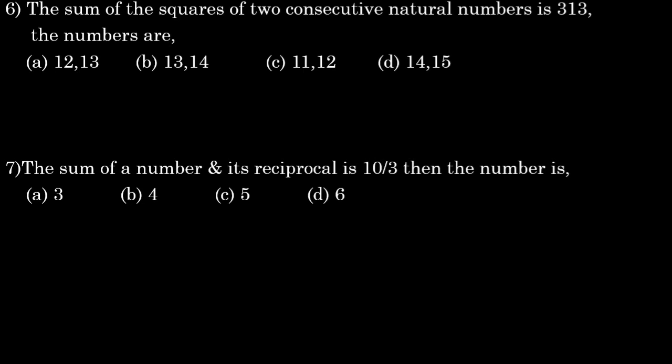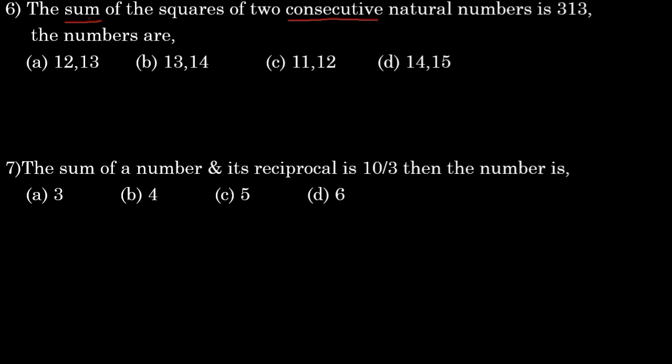Next one. The sum of the squares of two consecutive natural numbers is 313. The numbers are, options we have 12, 13, 13, 14, 11, 12, 14, 15. Here they said we need to find out the consecutive natural numbers and the sum of their squares needs to be equal to 313. And here you can see consecutive means what is the meaning? Consecutive means it's continuous. Here we have all the numbers continuous. That means 12 we have, next we have 13. Next we have 13 to 14. That means continuous numbers only we have. But we will check with the option 1 first and afterwards we will go each one and where the sum of the squares we will get 313. So that is a correct one we will prove.